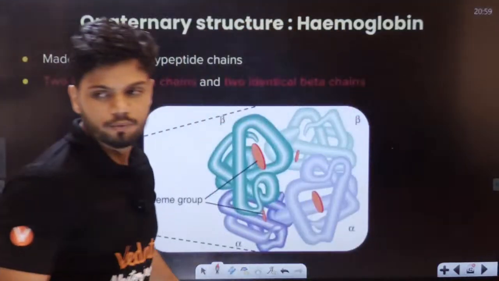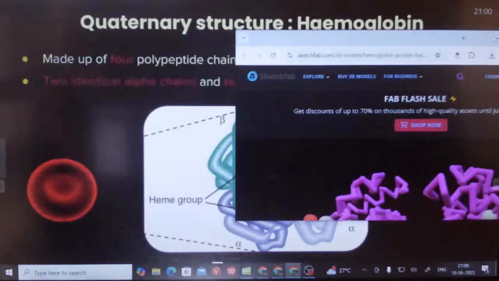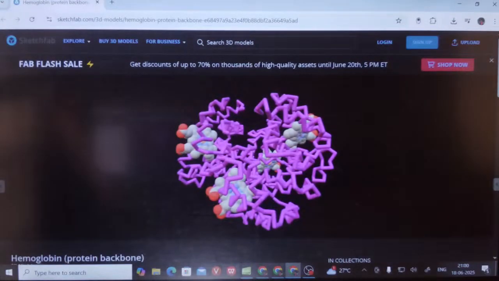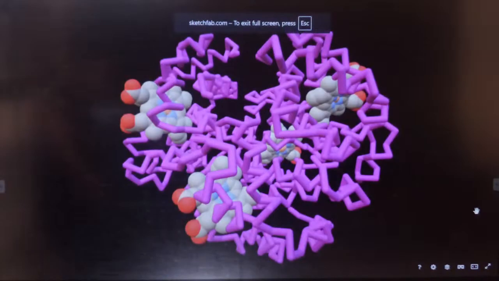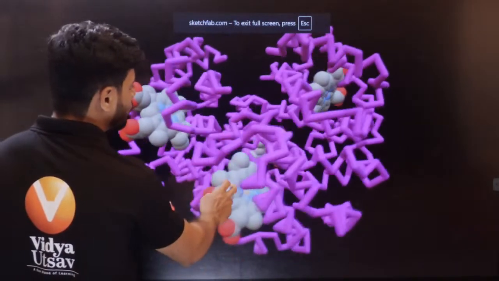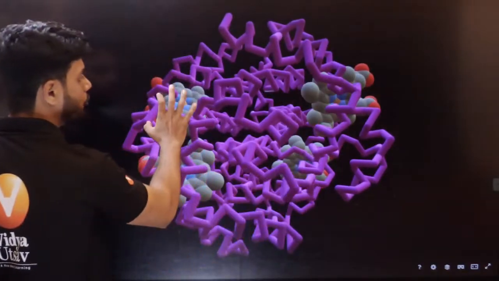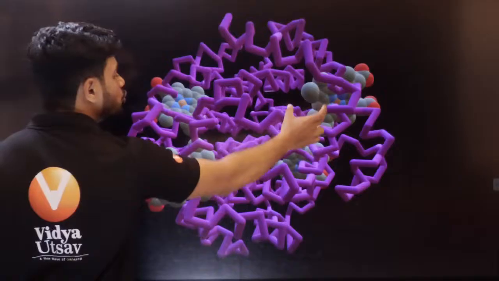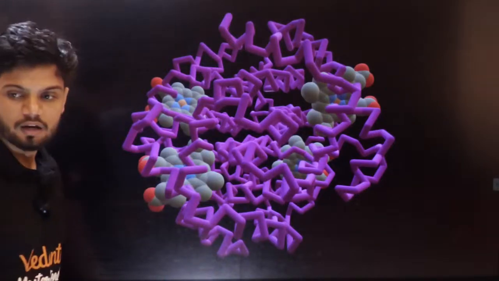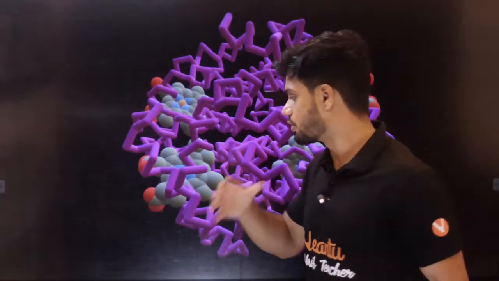Now let me show you hemoglobin. This is how hemoglobin looks like. See, this is a hemoglobin. Can you see, students? It has 4 subunits: 1, 2, 3, 4. 4 subunits are joined together, 2 alpha chains and 2 beta chains here. This is how the actual protein looks like in your body also.